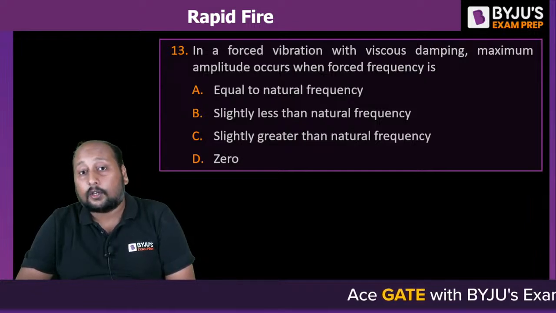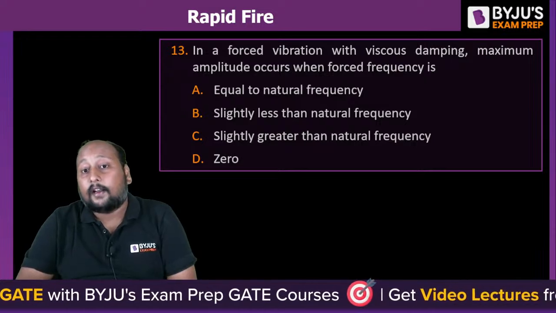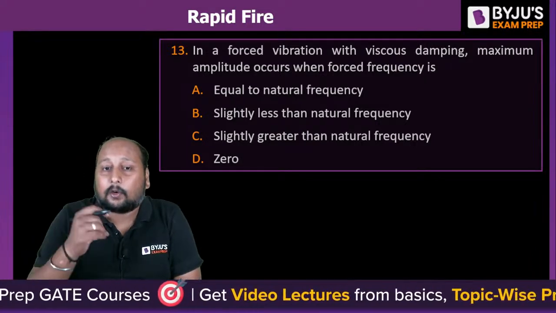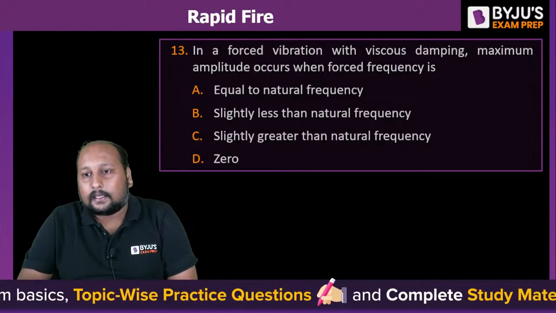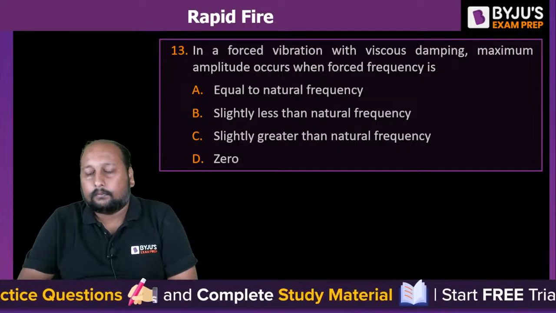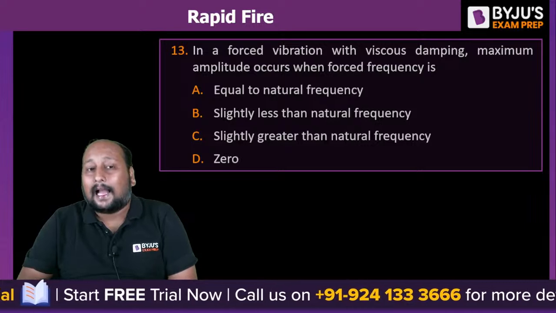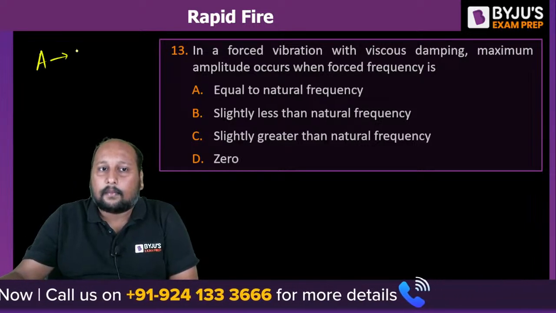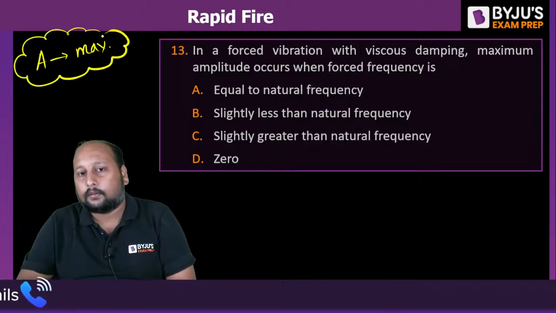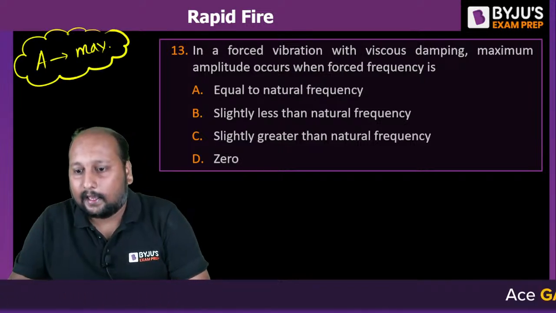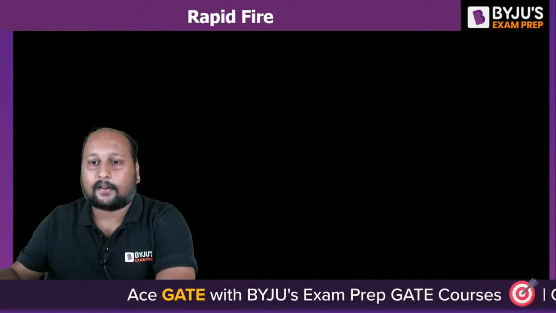Quickly, in a forced vibration with viscous damping, the maximum amplitude occurs when forcing frequency is, when omega is equal to what? Equal to omega n, less than omega n, greater than omega n. Simple question. A, B, C or D. तब आपका amplitude is maximum. Simple question. Okay. A. Everybody is going with A. Pakka? Sure. Chaliye, let's try to identify.